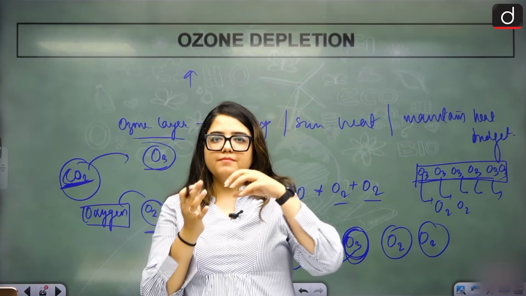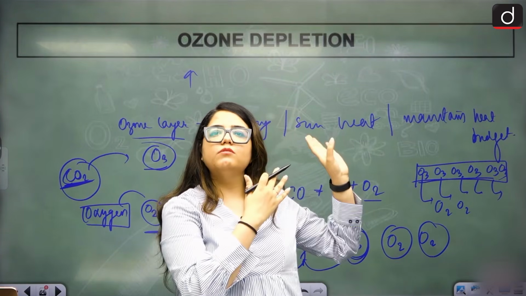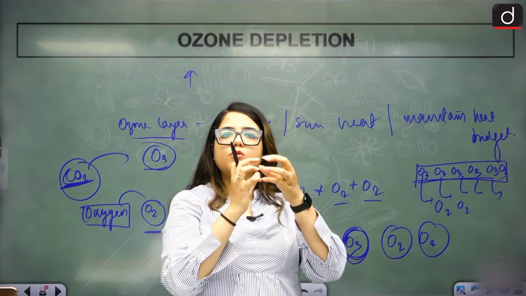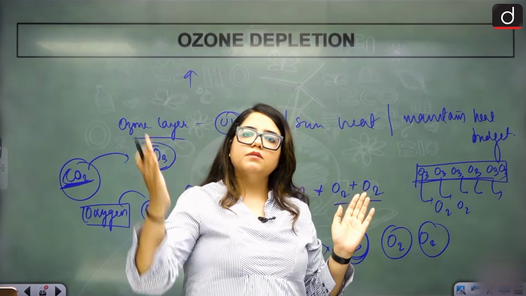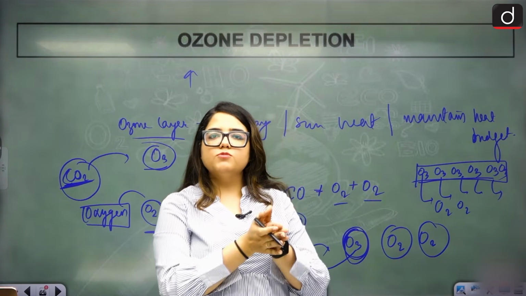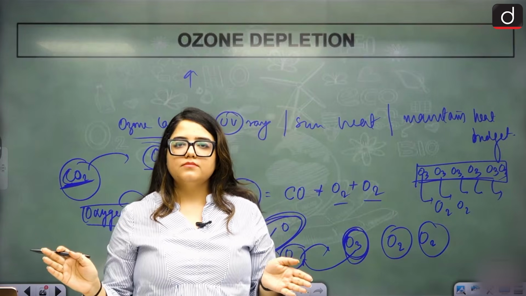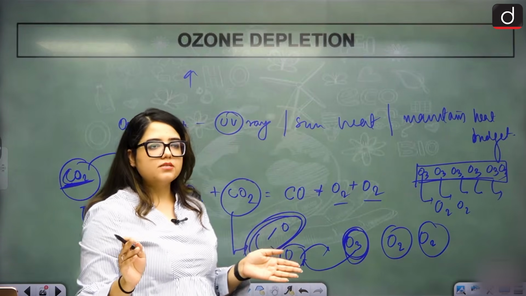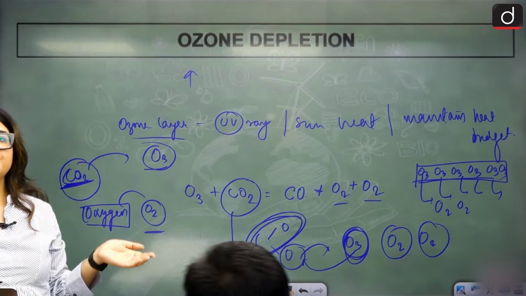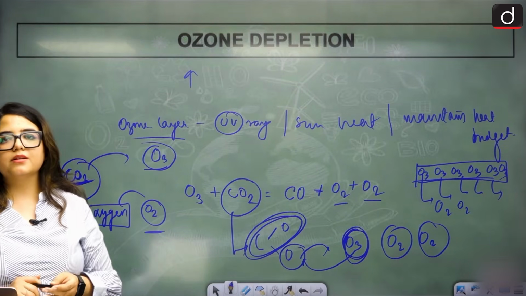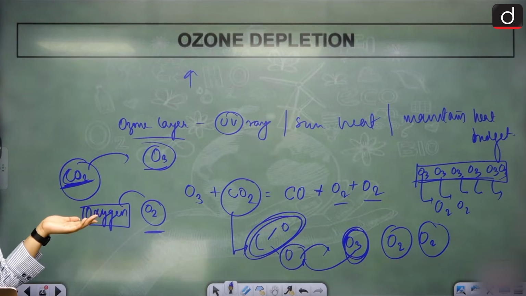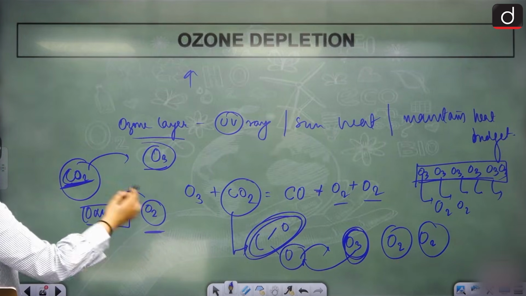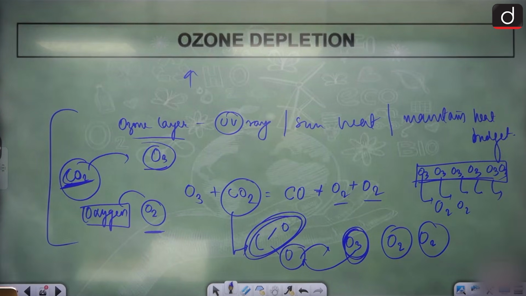Right? O3 came, reacted with CO2, became O2, went away. Then O3 came, CO2 came, reacted, O2 went away. Like that, O3 comes, reacts with CO2, forms O2 and O2 and done. So what are we to do with this? Because this will keep depleting our ozone layer. So that way we will never have a stable ozone layer. That is called ozone depletion. This whole process is what? Ozone depletion. You understand that?